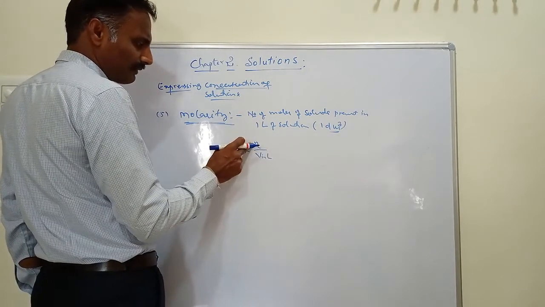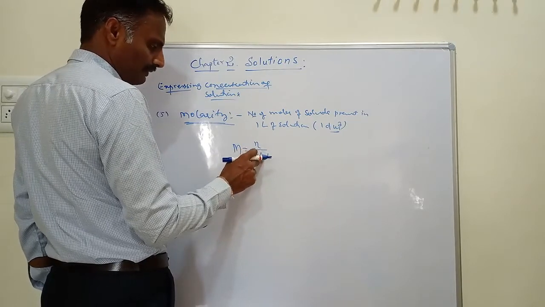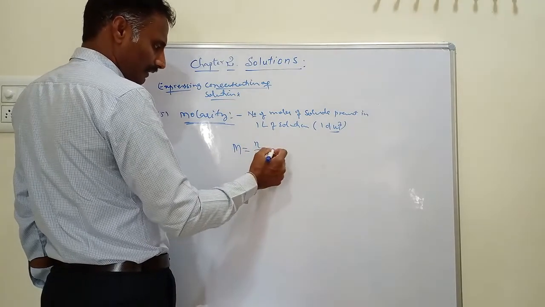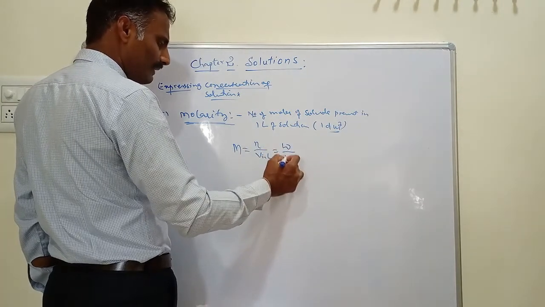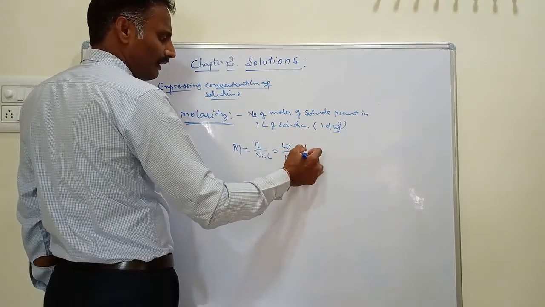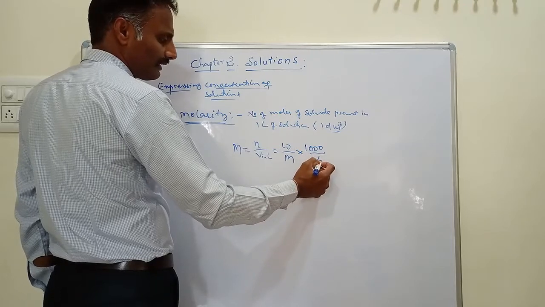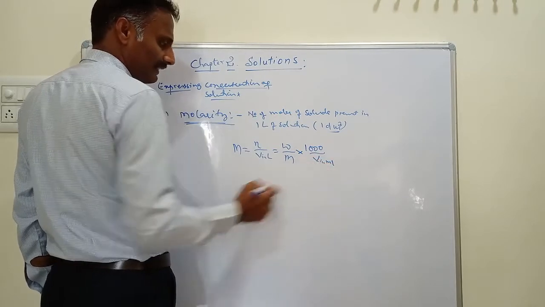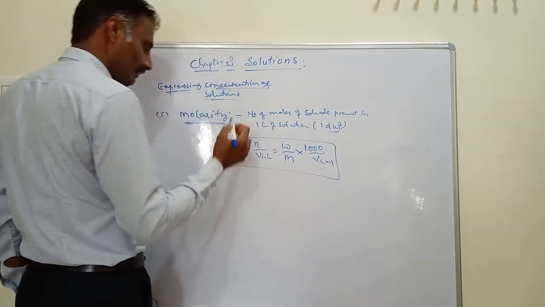N indicates the number of moles of solute dissolved in V, the volume of solution in liters. Or it is also expressed as the number of moles, nothing but mass by molecular mass, into 1000 by V, where V is in milliliters. This is the mathematical expression for molarity.